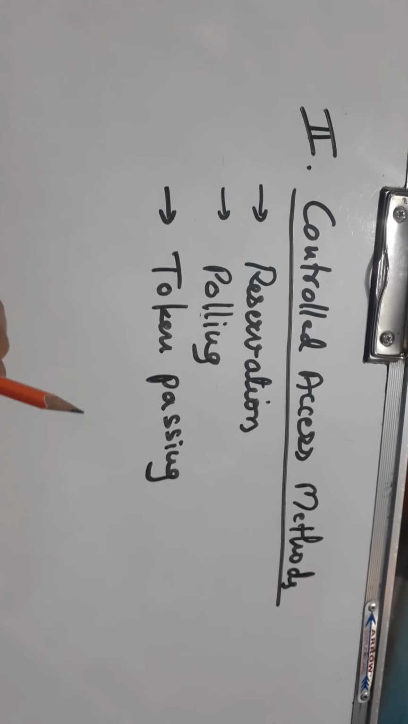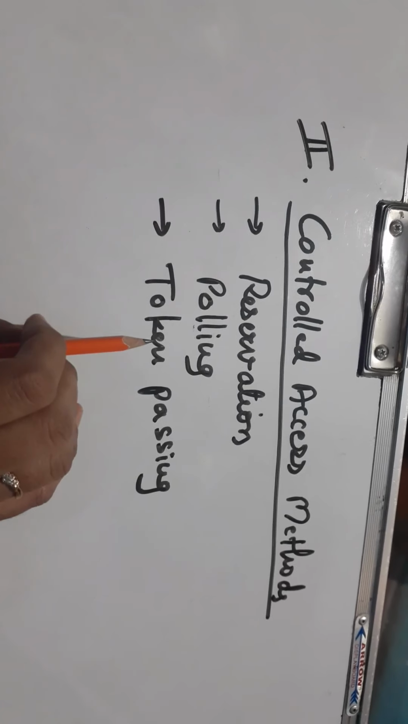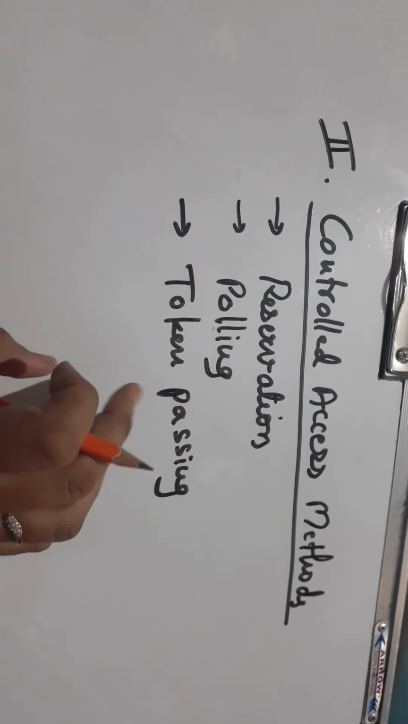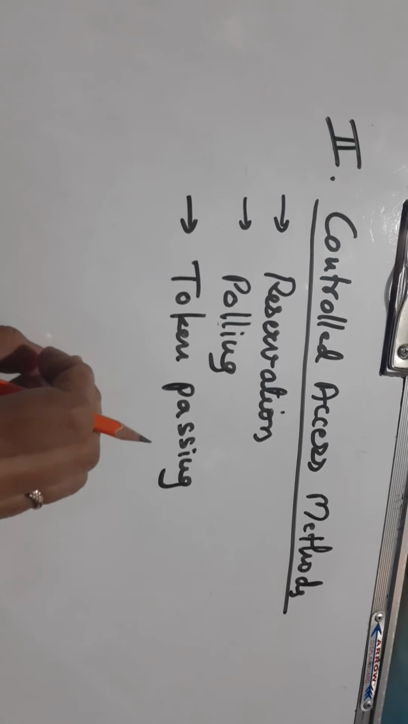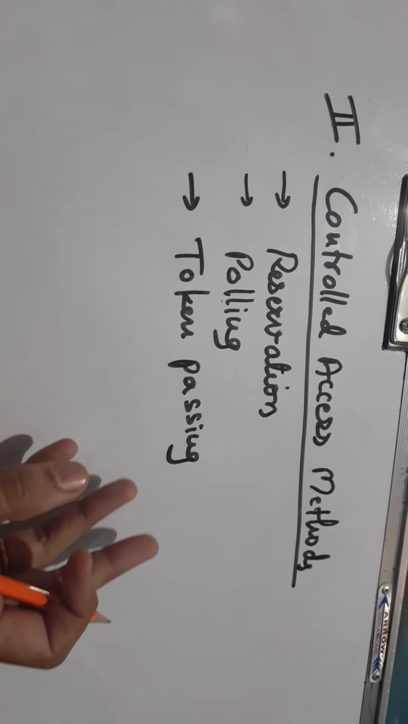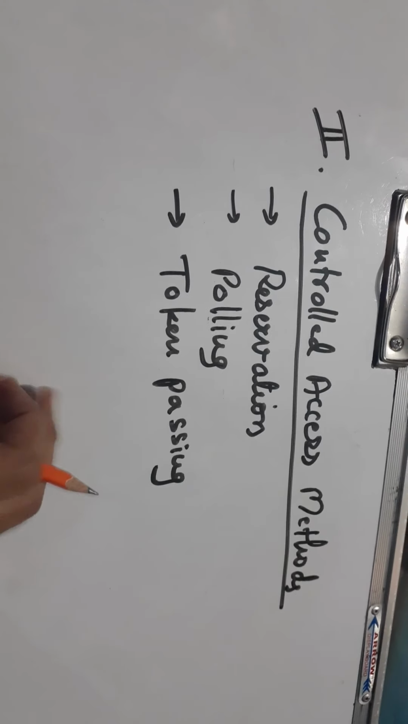In those protocols, we have seen that no single station has any priority. Whenever a station has data to send, it will simply send, maybe by using different strategies to avoid collisions, to prevent collisions.